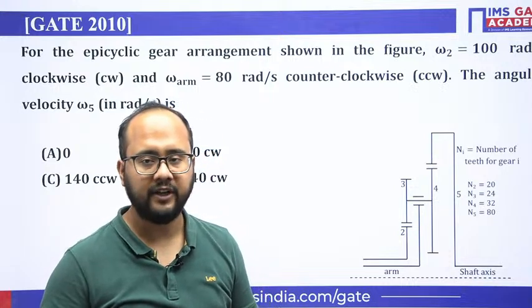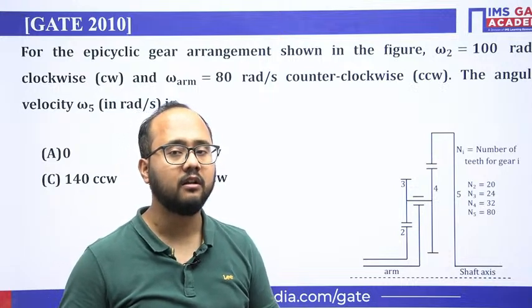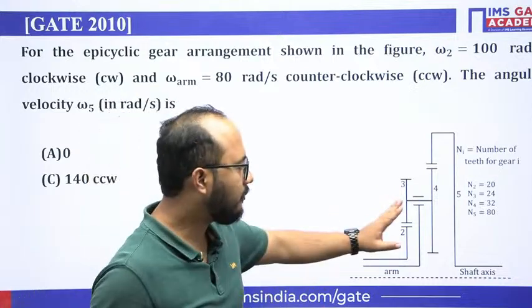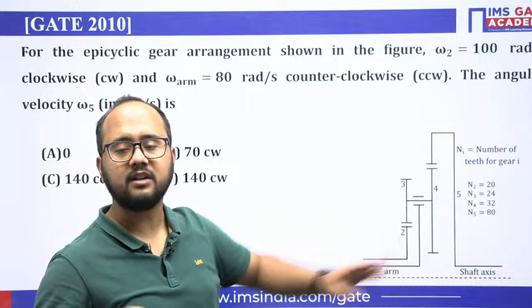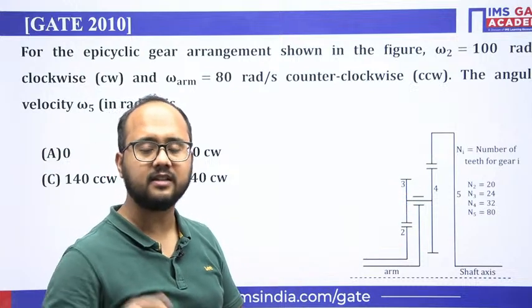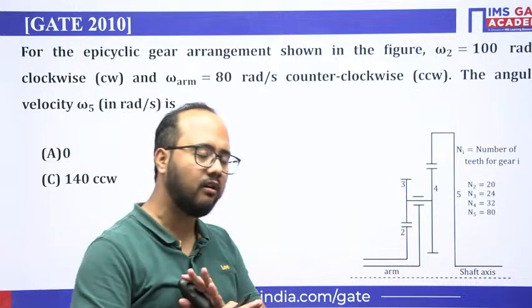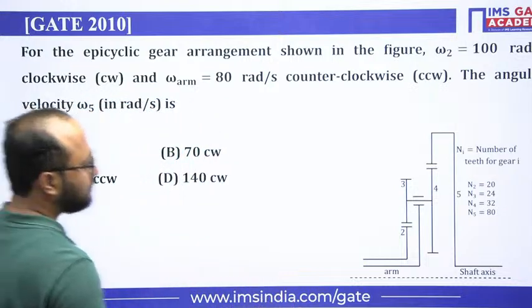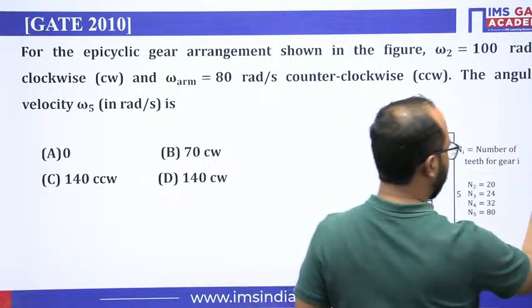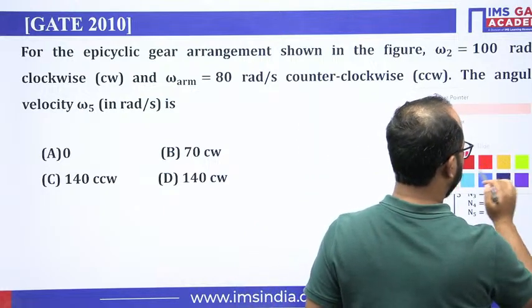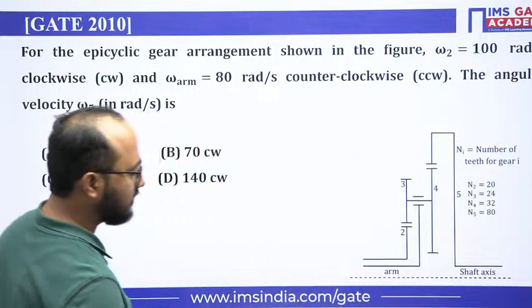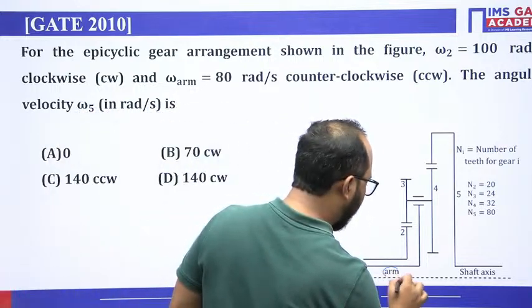But we have discussed how the line diagrams are drawn. So there is not any problem here. Just from the line diagram I will understand which gears are under meshing, which is internal gear, which are external gears. All the things will be understood. Okay. See how we will solve this question. First of all, if you observe here, in the question itself they have mentioned the arm.